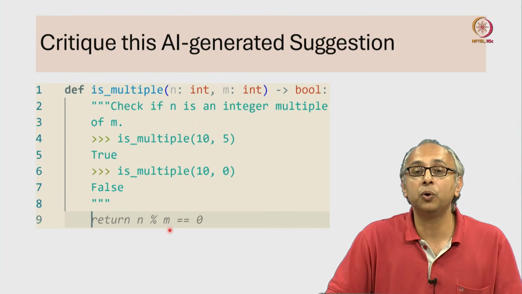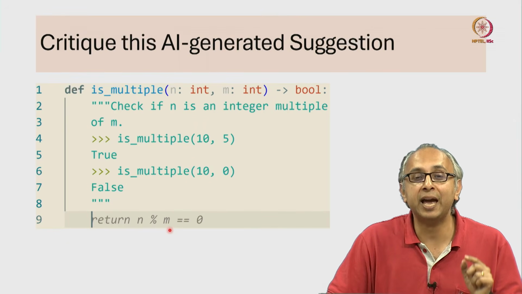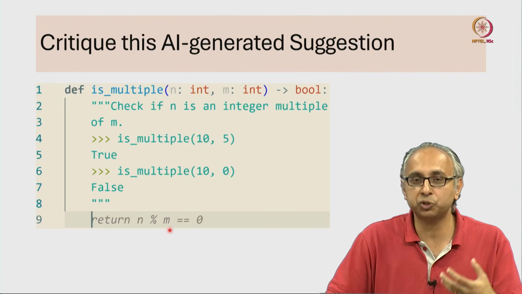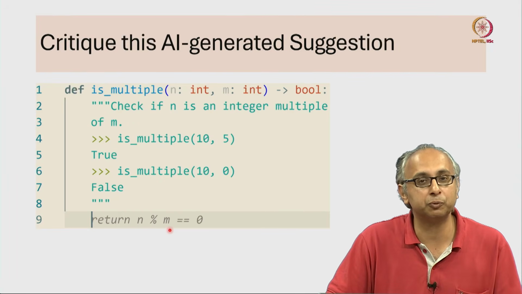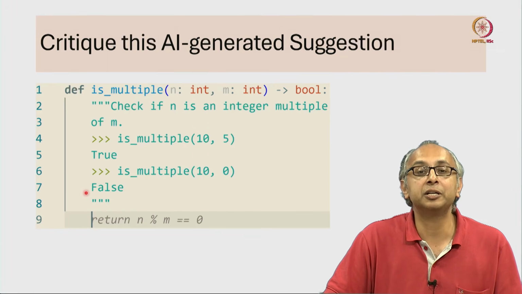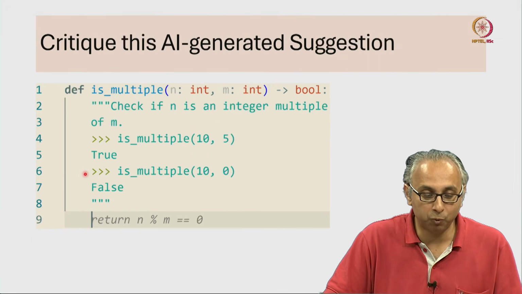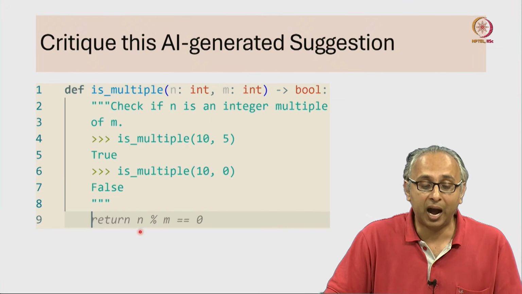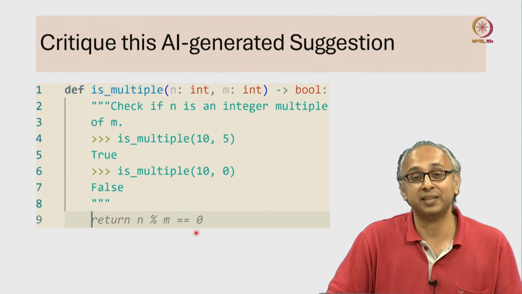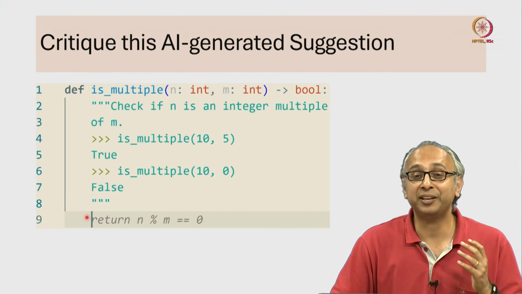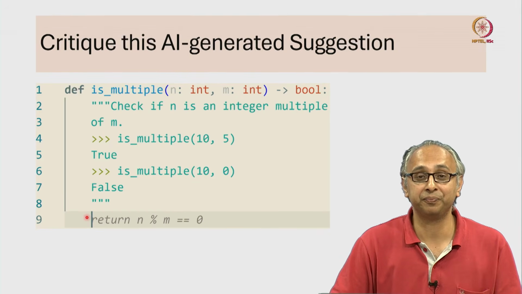So far, so good. On the other hand, if we give it the values 10 and 0, this operation 10 remainder 0 will produce an error. We cannot divide by 0, and so we cannot compute the remainder with 0. So even though we made it very clear in our doc test that we wanted the answer to be false in this case, our AI has made a mistake. Do not blindly trust your AI. I cannot repeat this enough.